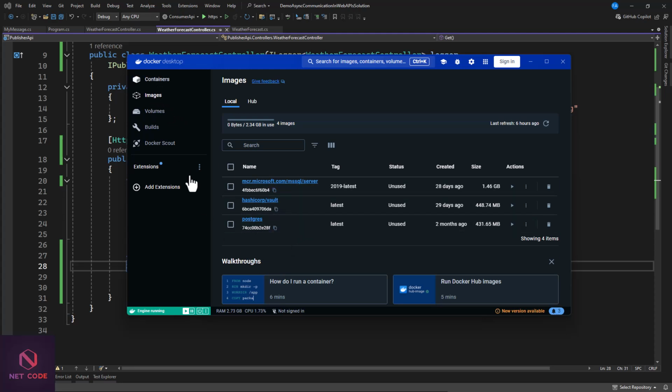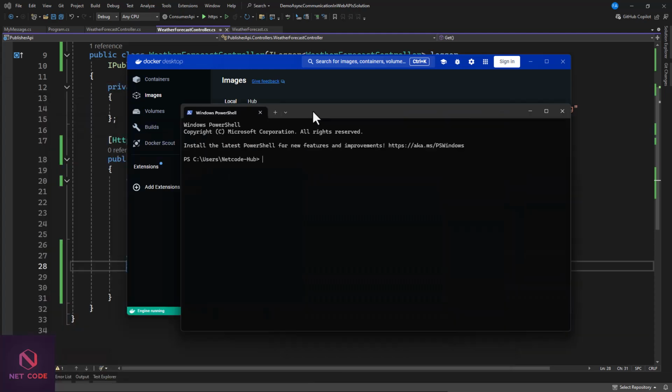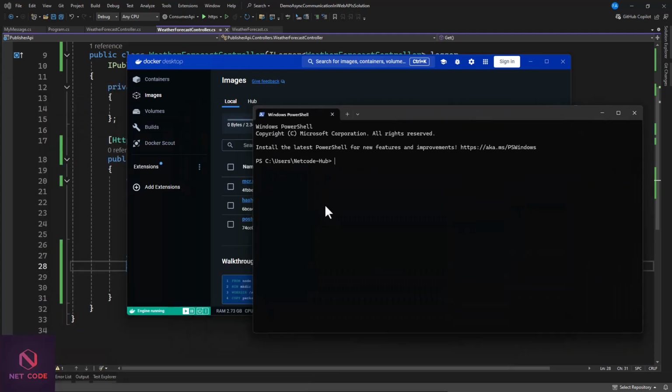So what I'm going to do here is open my terminal. Now open your terminal, and the terminal is going to be Windows PowerShell. And in that, we're going to run docker run. Then detach. We're going to specify the name here. So this is the name that I'm giving to mine. Then this is the port. You have 2 ports in here. We're going to have the message broker and then the UI port.